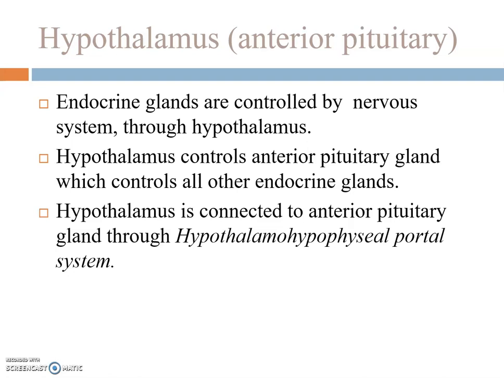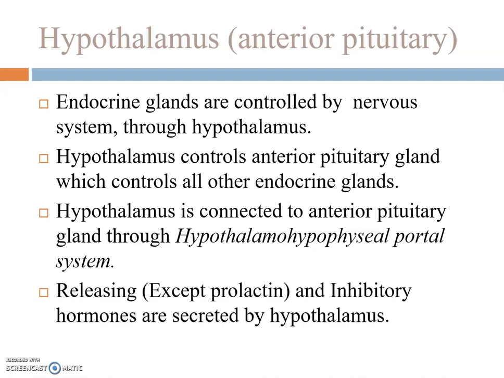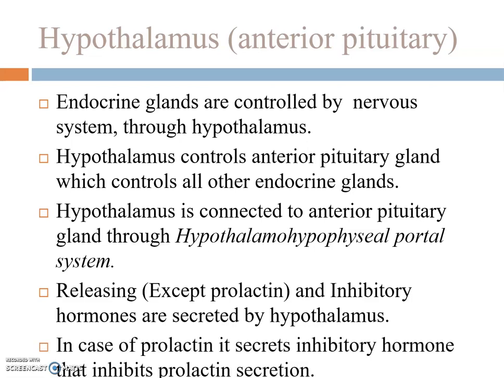Hypothalamus is connected to anterior pituitary gland through hypothalamo-hypophyseal portal system. Hypothalamus releases all the hormones except prolactin. Instead of it, it releases the hormone which inhibits the synthesis of prolactin. In case of prolactin, it secretes inhibitory hormone that inhibits prolactin secretion.